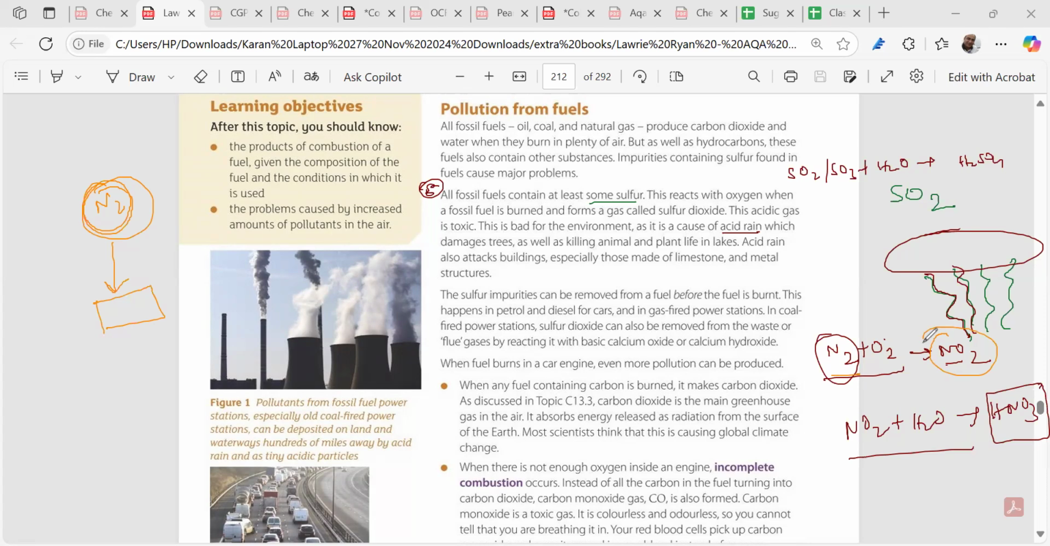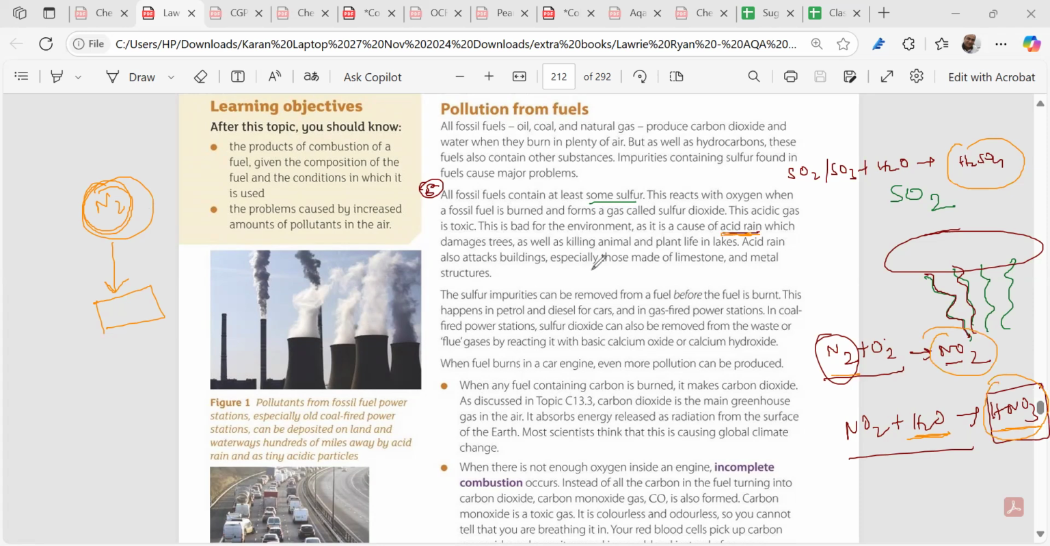This nitrogen dioxide goes up the atmosphere and mixes with the rainwater and cloud water to give you HNO3. This H2SO4 and HNO3 will fall down as acid rain. So we are discussing the pollutants, not the greenhouse gases, which have been dealt with separately. We're focusing on the pollutants.